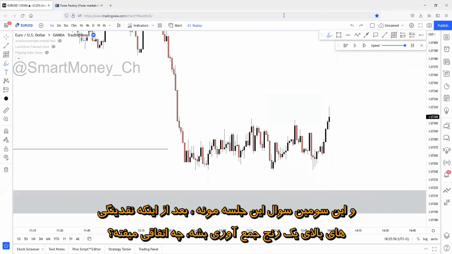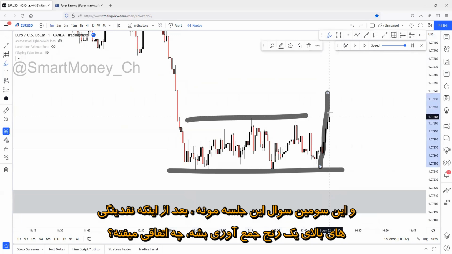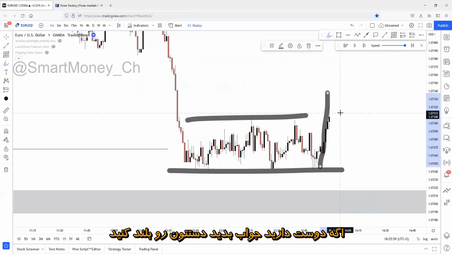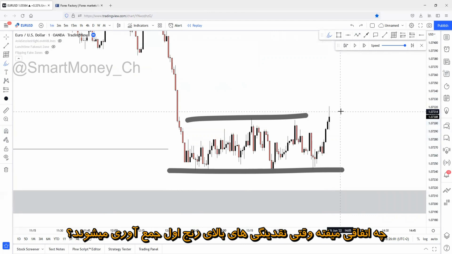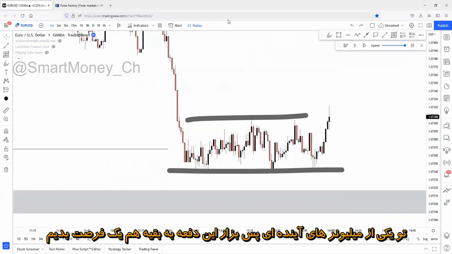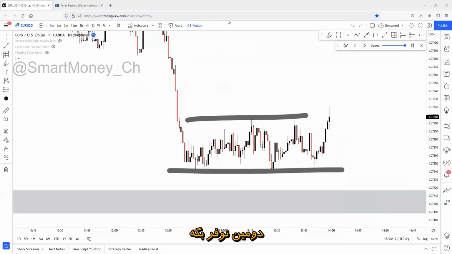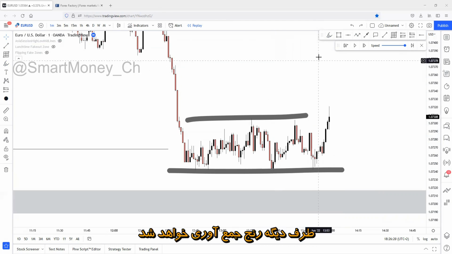And here's the third question in this session. What happens if a range is being swept to the upside first? Raise your hand if you like to answer. What happens if a range is being swept to the upside first? What will happen? I believe it was Future Millionaire, but I will give a chance to others too. The second one was PP. Hey, Marcel. Hey, the range will be swept for the other side.